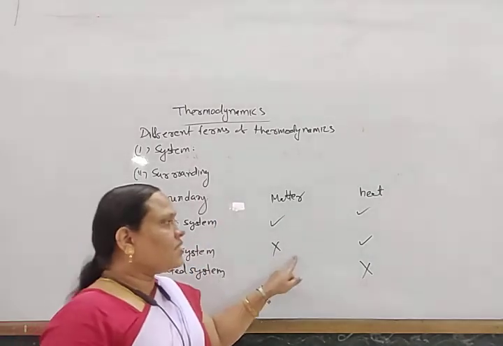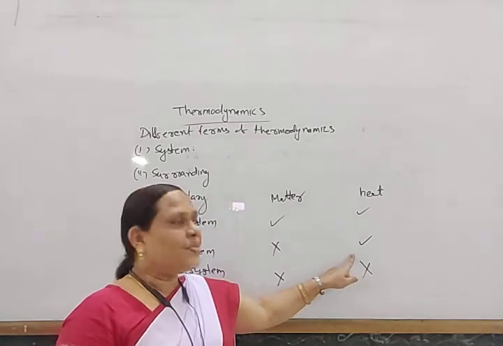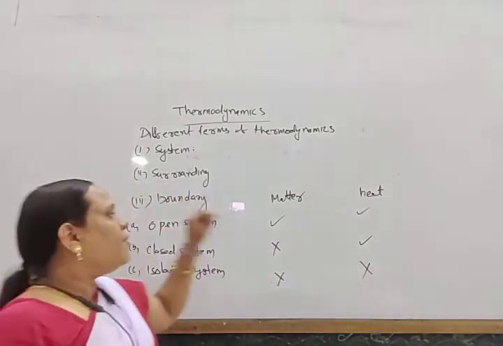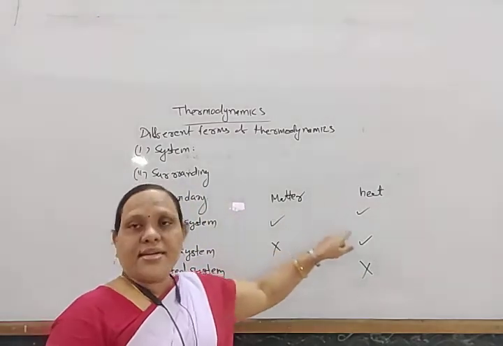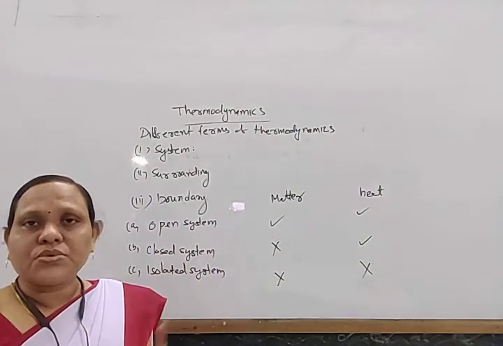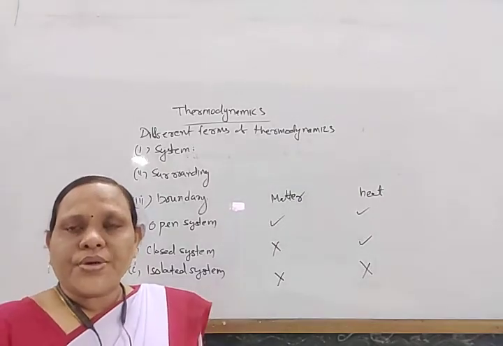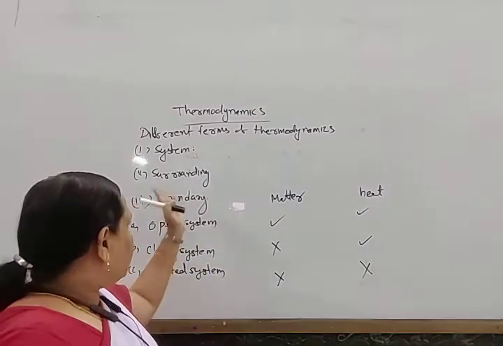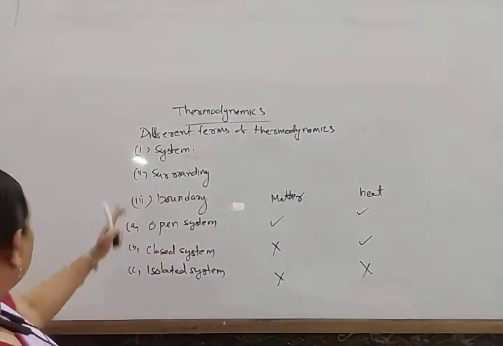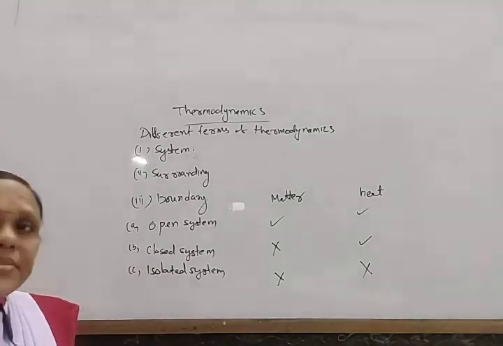No matter exchange, only the heat exchange takes place, that is known as a closed system. Both the matter and heat exchange takes place between the system and surrounding, that is known as an open system. Okay, so these are what is system, surrounding, boundary, and what are the types of system.